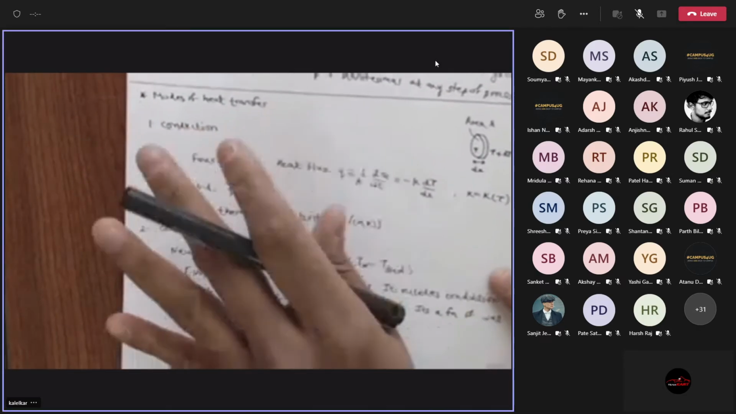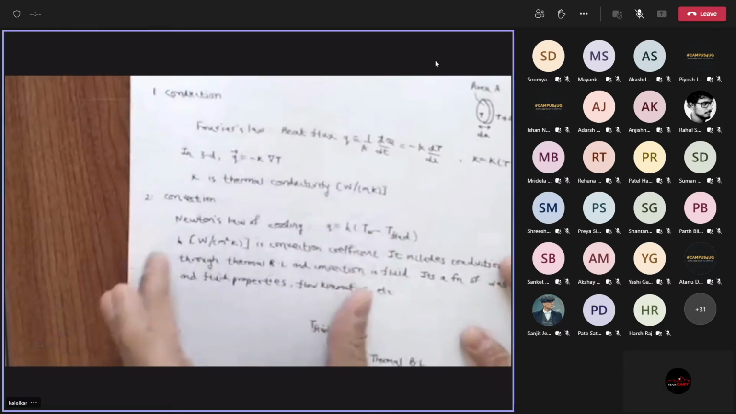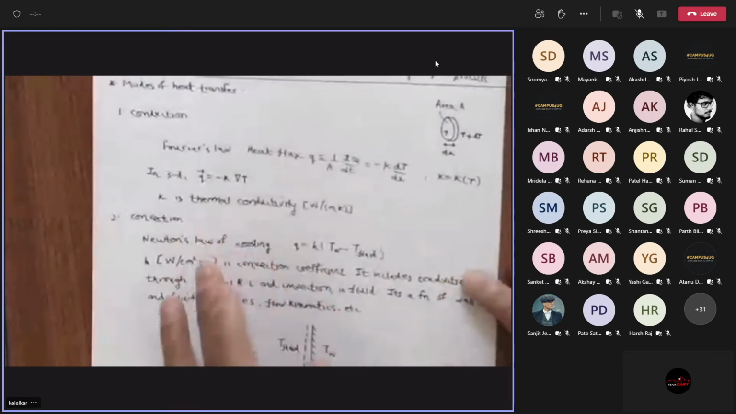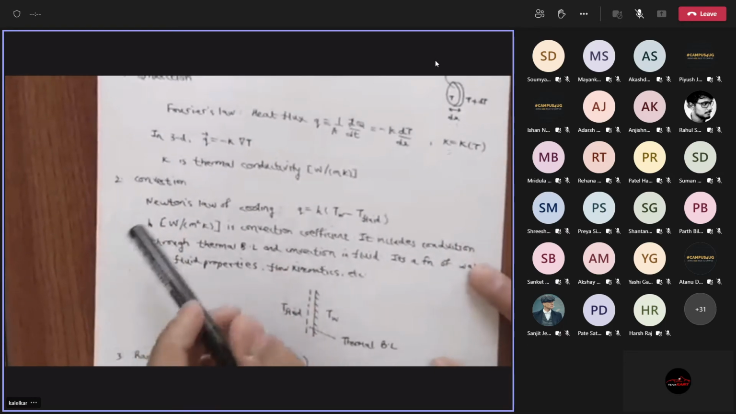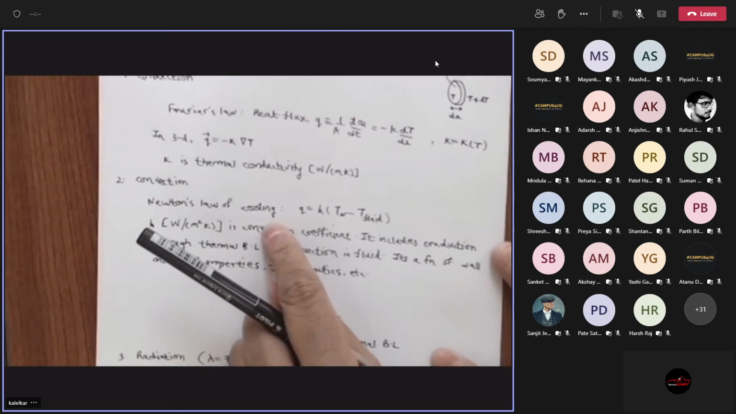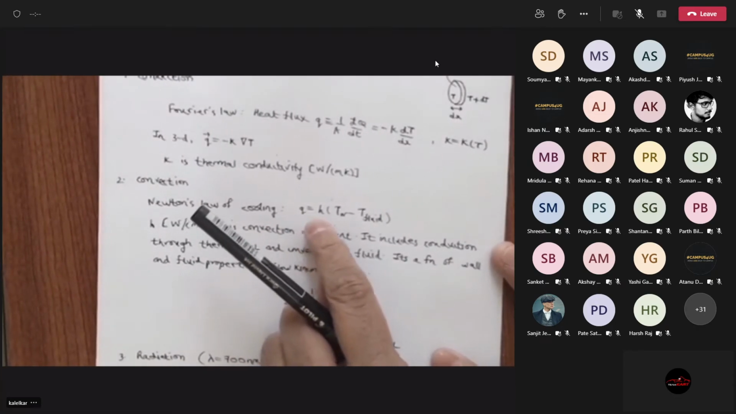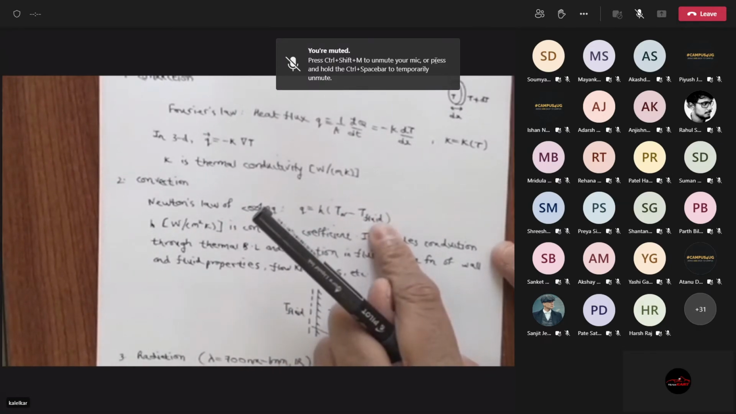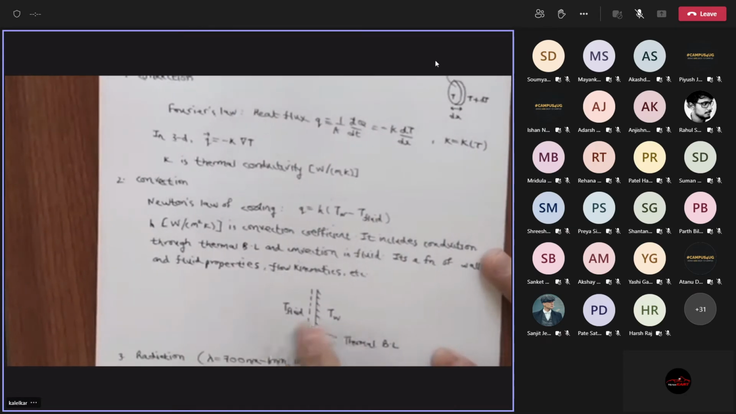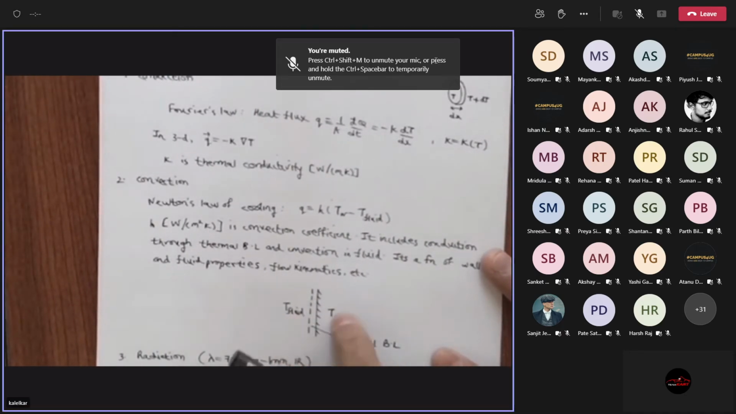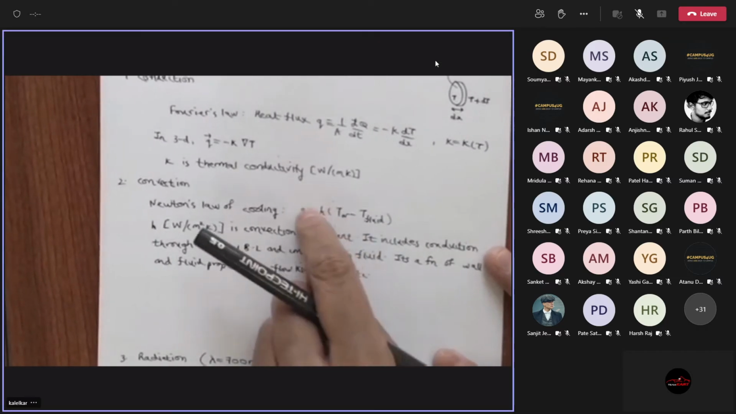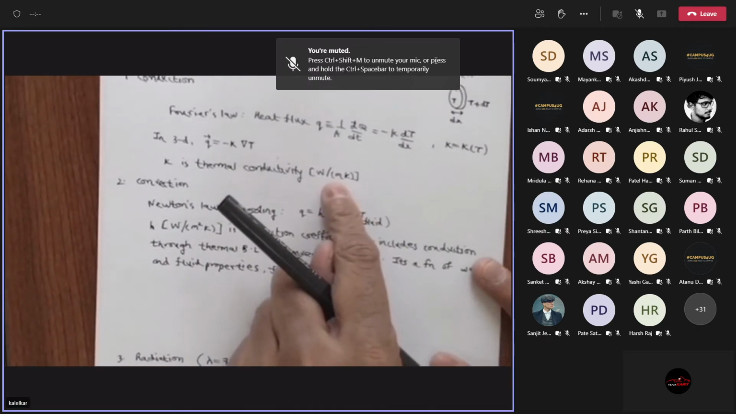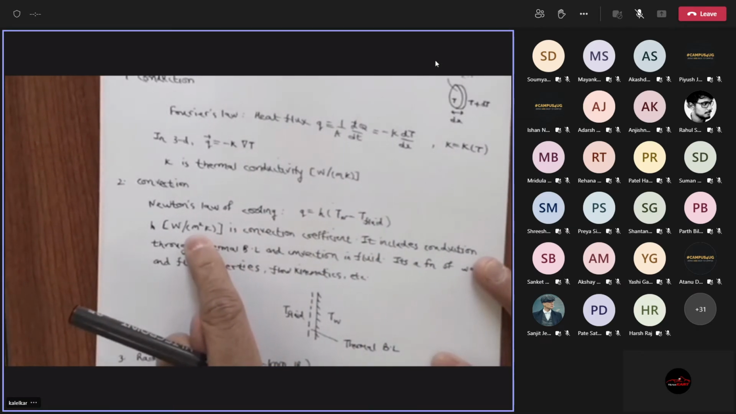Again, I'm not going into the details of conduction, convection, and radiation, because this is an independent course, at least in mechanical engineering. So you will do that. What about convection? You have Newton's law of cooling, which says that the heat flux is a constant multiple of the difference in temperature between the wall and the fluid. So there's a wall here and there's a fluid and there's a difference in temperature. The constant of proportionality is the convection coefficient. Note the units are different. This is watts per meter Kelvin. This is watts per meter squared Kelvin.